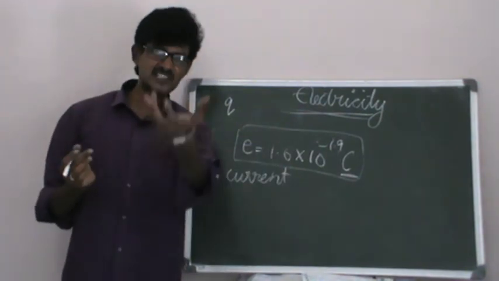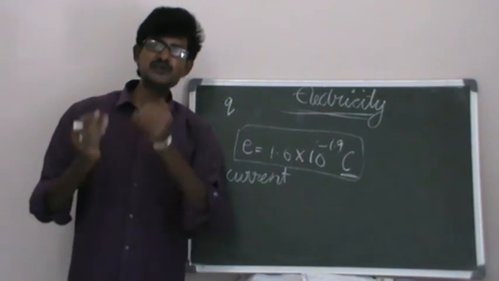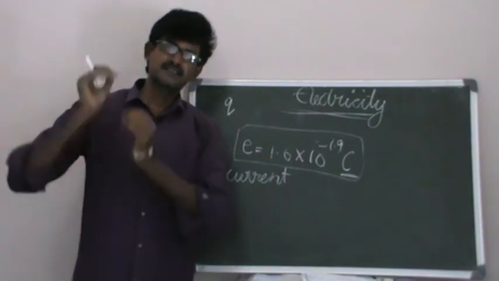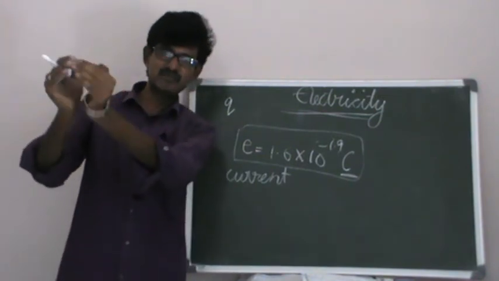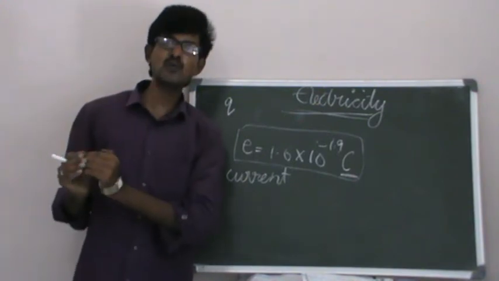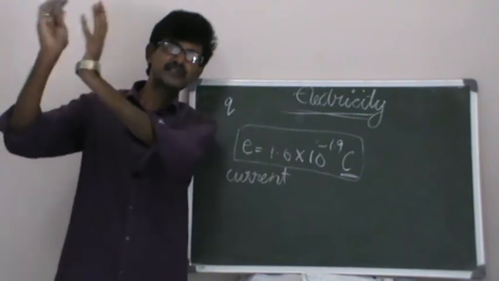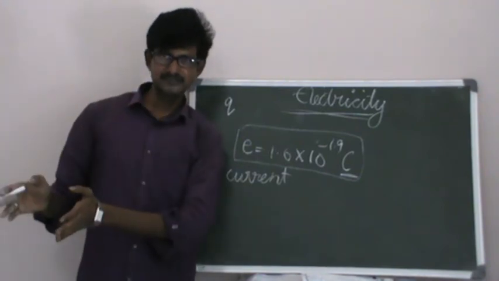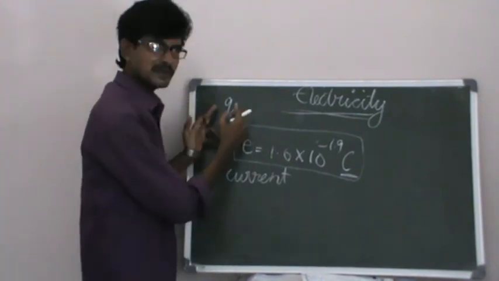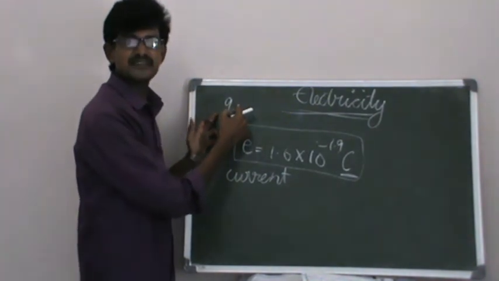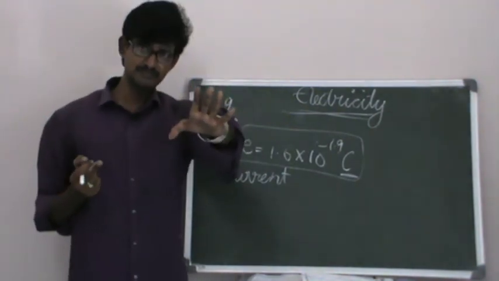Similarly, speed is how much distance traveled in how much time, so speed equals distance by time. Similarly, how much charge is flowing in how much time.